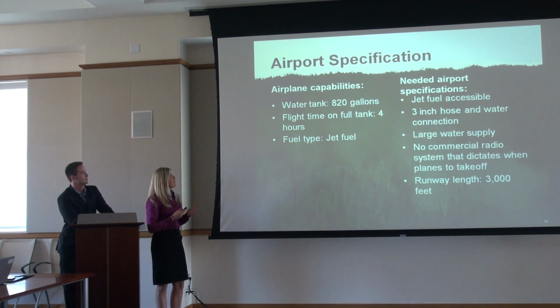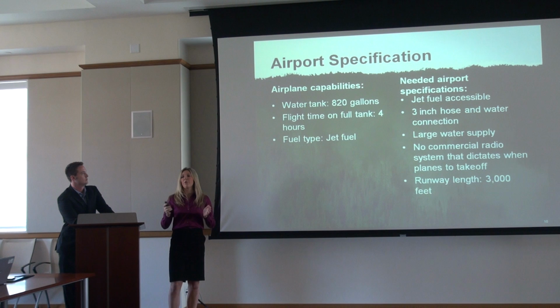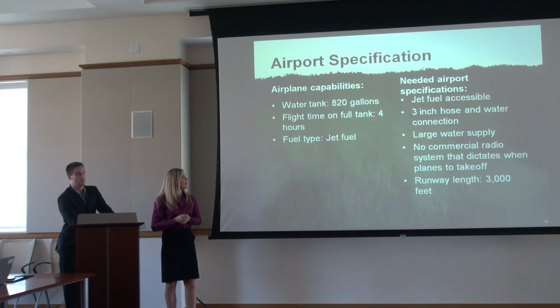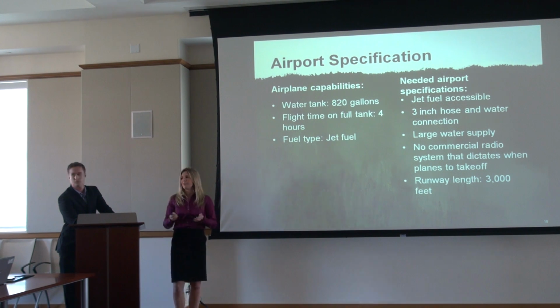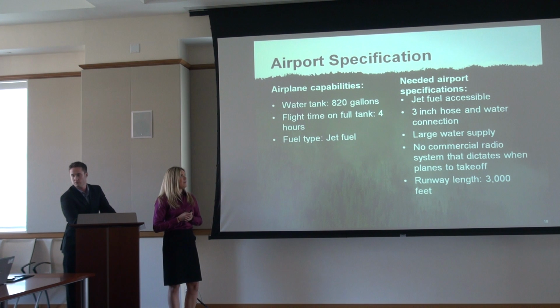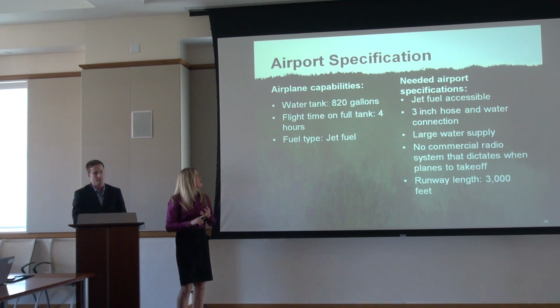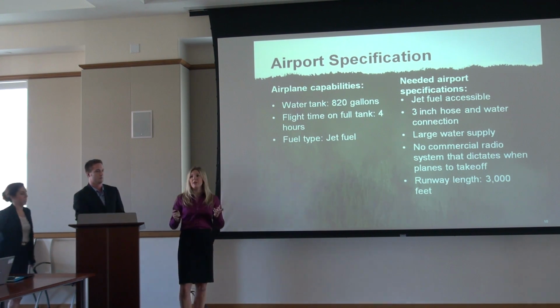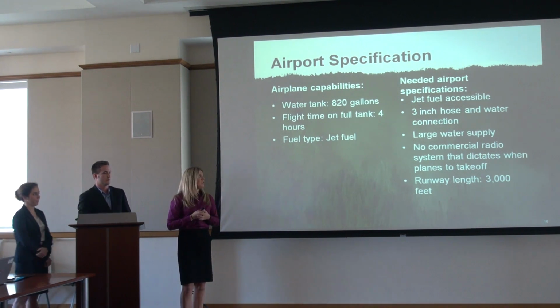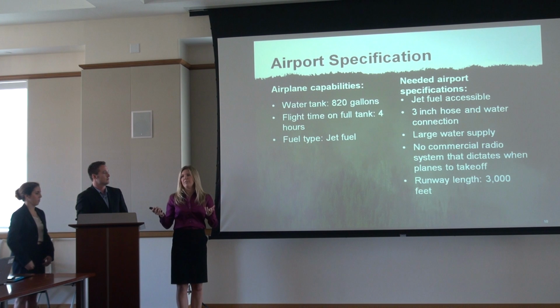So these are the airplane capabilities. Like I said, it can hold 420 gallons of water, which is dispersed over the fire line, and it can run for 4 hours on a full tank. The fuel type was jet fuel, so we also had to keep those factors in mind when deciding what airport to choose. The airport needed to have jet fuel accessibility, and we needed a 3-inch hose connection to be able to fill up at a quick rate. So a large water supply was also important for that city.